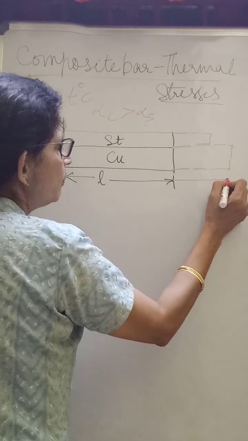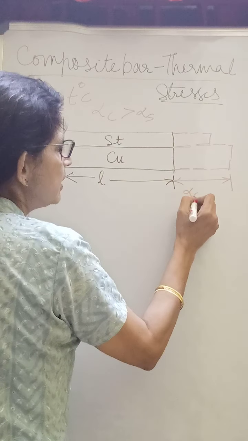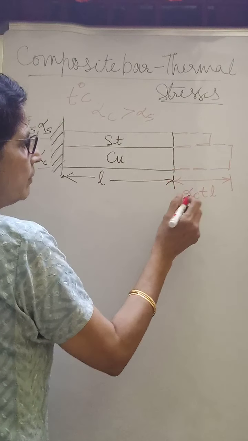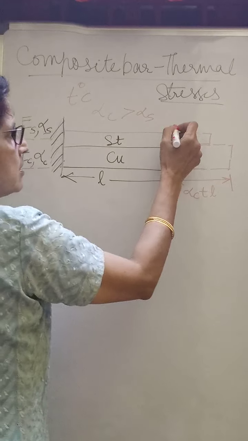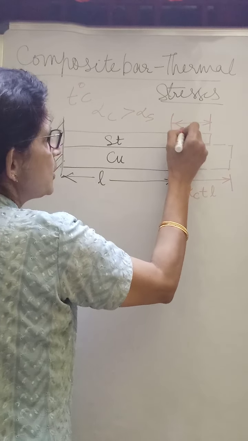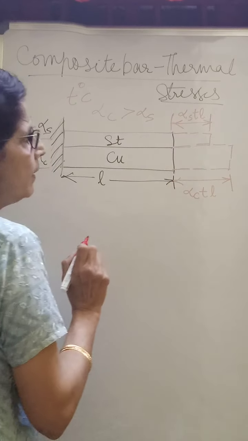So we can note down the expansion here. This is equal to alpha C into T into L. This is the free expansion of copper. Similarly for steel, the free expansion is alpha S T into L.